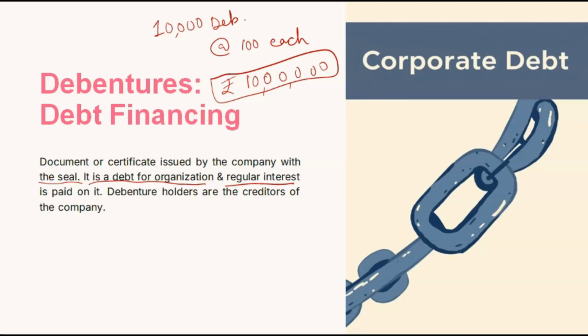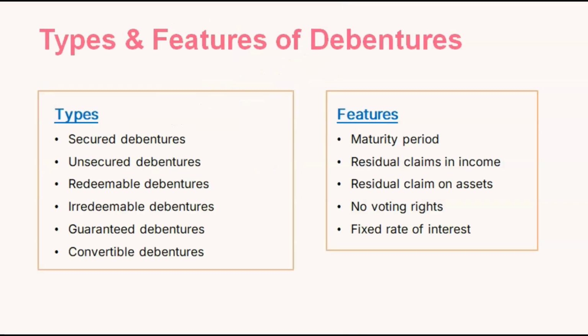The debenture holders are the creditors of the company. The moment they purchase debentures, they become the creditors of the company and the company has to pay them regular interest. Even if the company is having losses, at that time also it has to pay interest to the debenture holders, because it is a type of debt. It is a type of loan. Now let us know more about debentures. So we'll see the types of debentures.